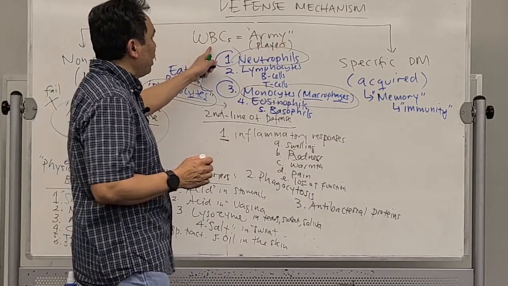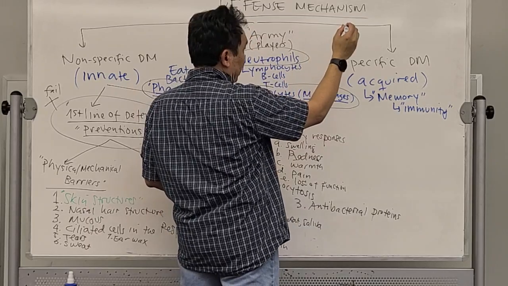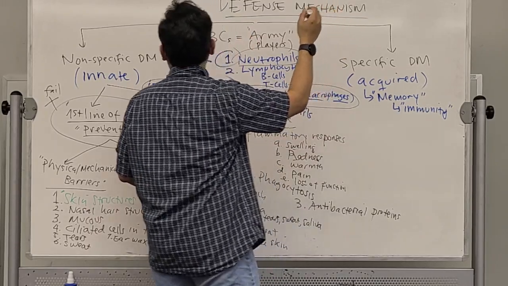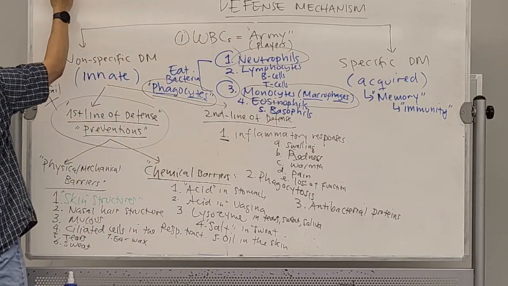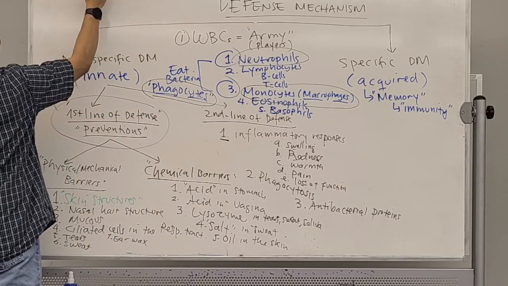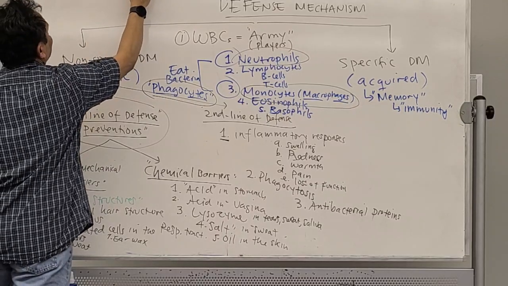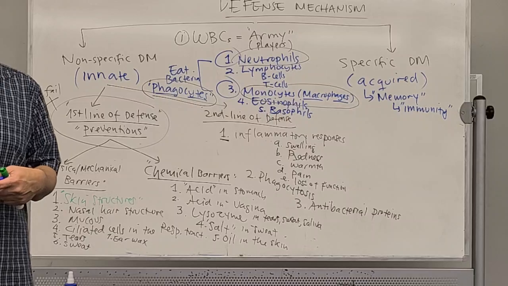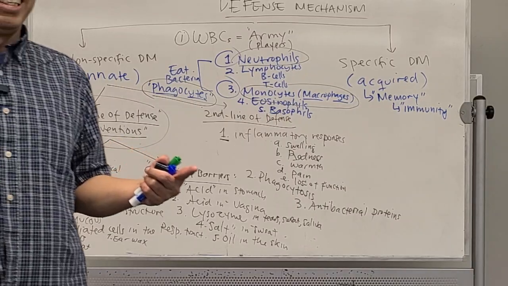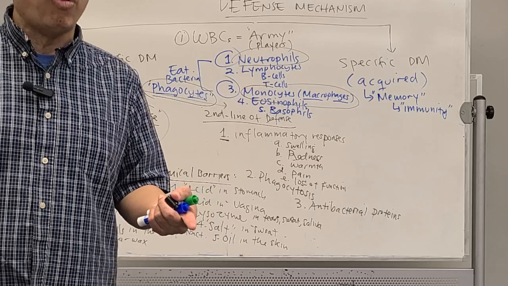So we have the army over here inside our defense mechanism. Then we also have weapons. These weapons are mostly proteins that will be created inside our cell. So we have the army, then we also create the weapons.